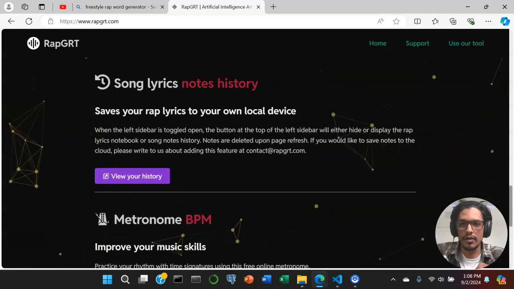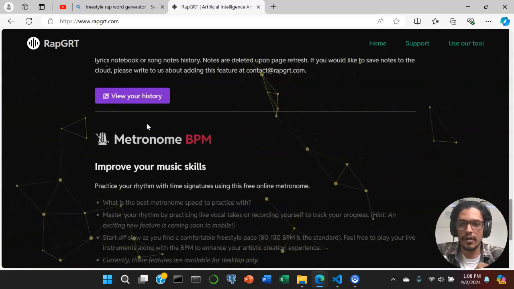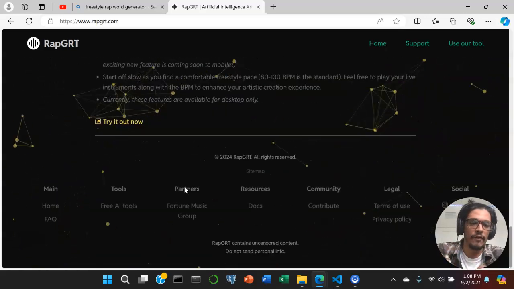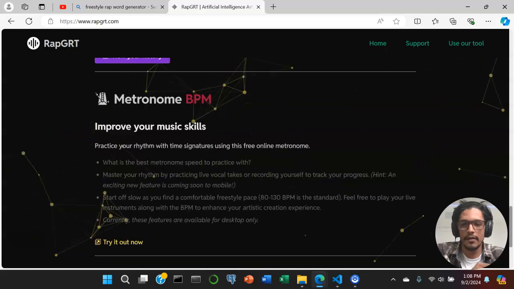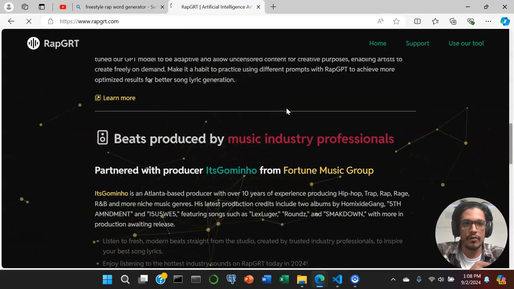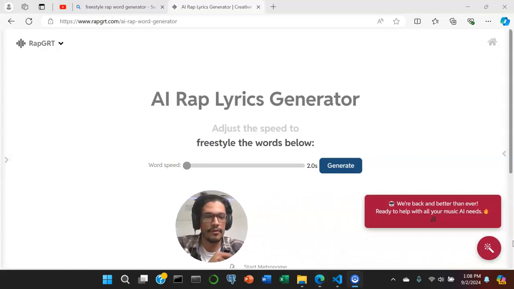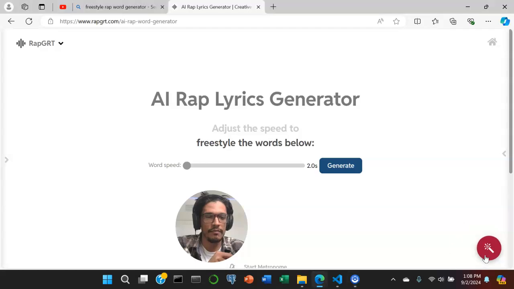And so yes, we also have the notes history. We also, as a desktop feature, we have the metronome BPM if artists want to practice rapping to our rap word generator at a certain pace. So if we go to use our tool, we get a nice message here. It says we're back and better than ever, ready to help with all your music AI needs.